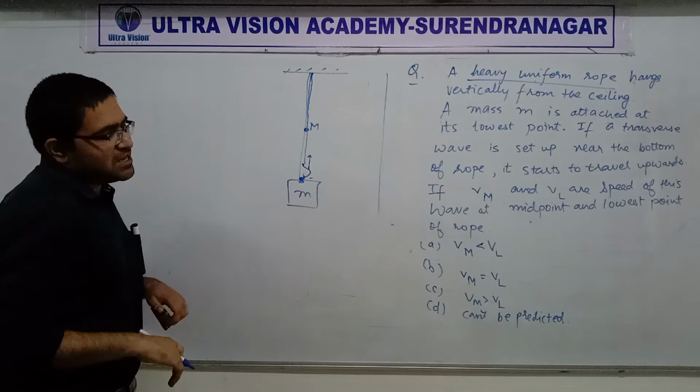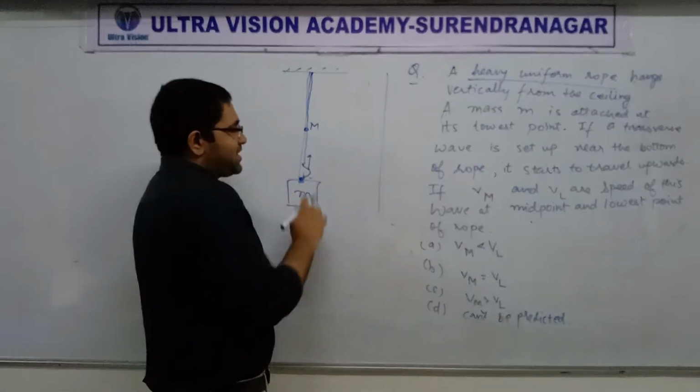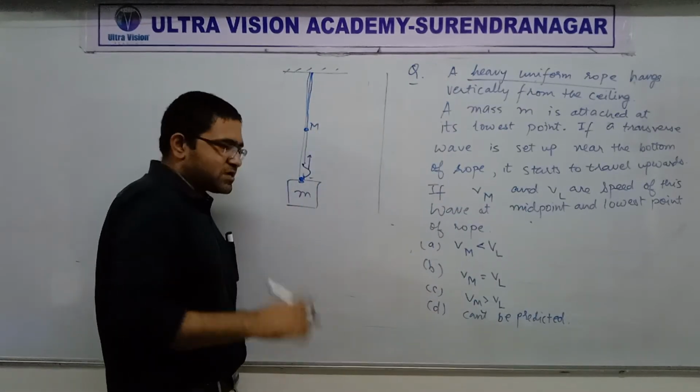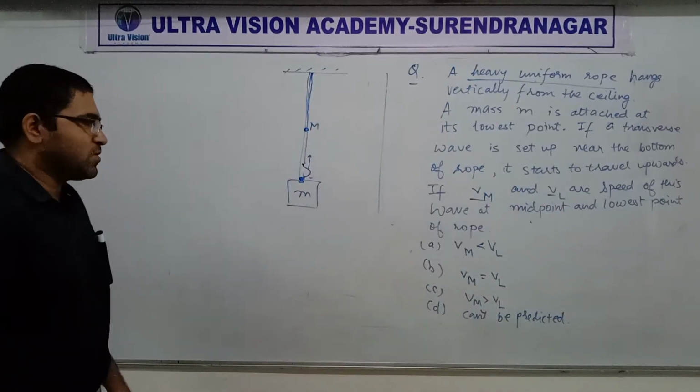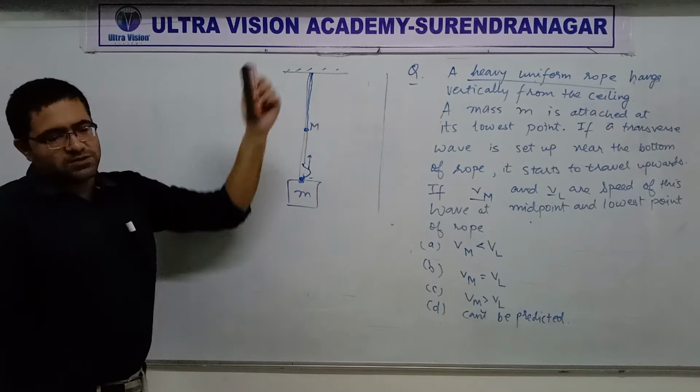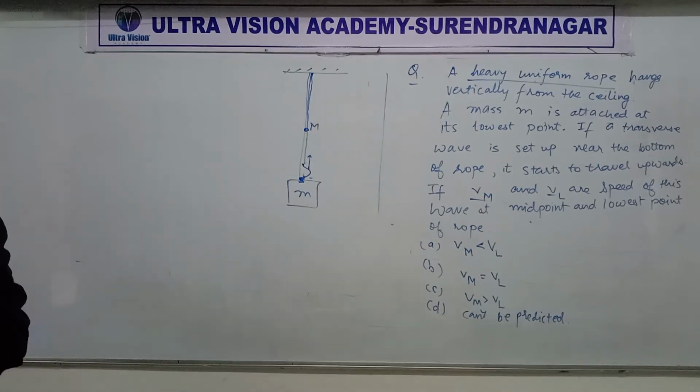So the question is, as it goes up, from here it will reach M obviously. So we have to compare the speed Vm and VL. So you think about it, on a rope or a string, the speed depends on what?